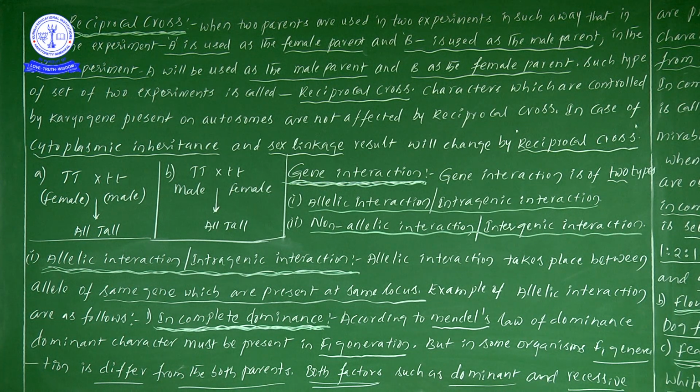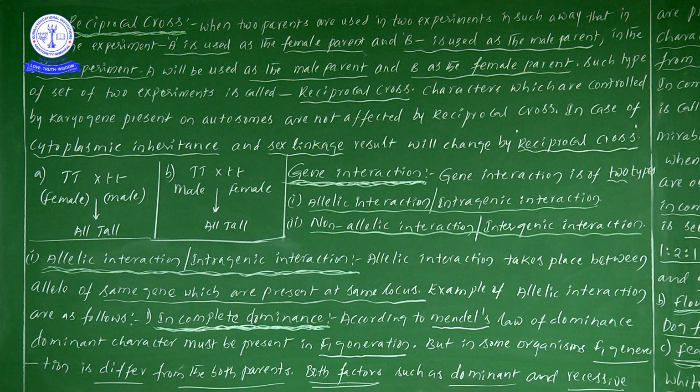And what is a gene, which we will be learning from a knowledge point of view, no. Where the gene is present on the chromosome, that particular position of the gene we take as the locus. We learned this in first year studies. So once you see the alleles, the interaction takes place between the alleles of the same gene, which are present at the same locus.